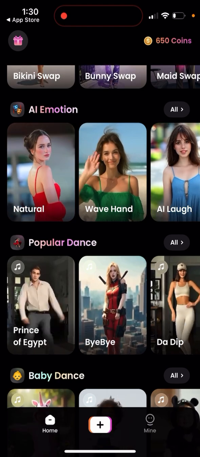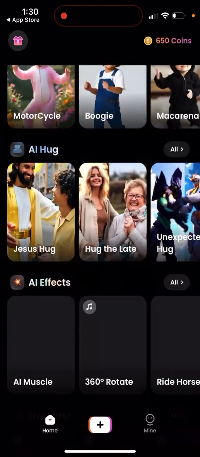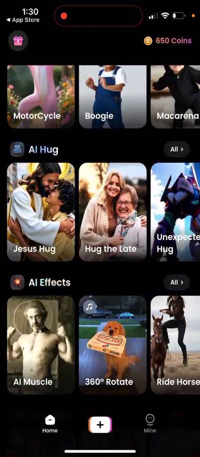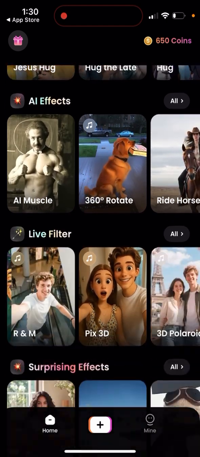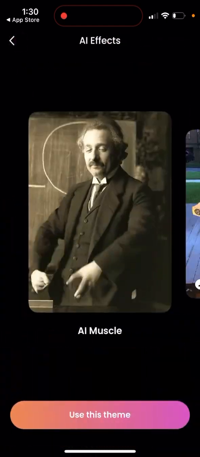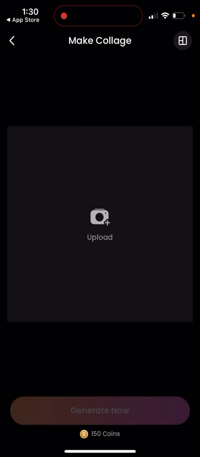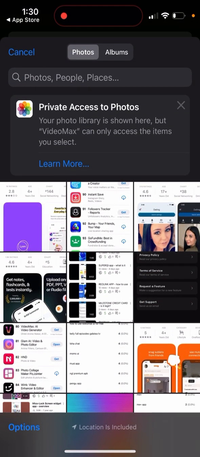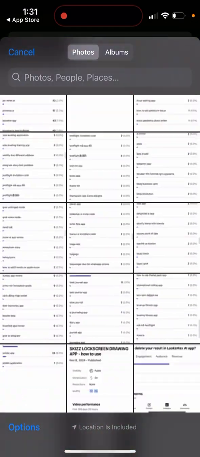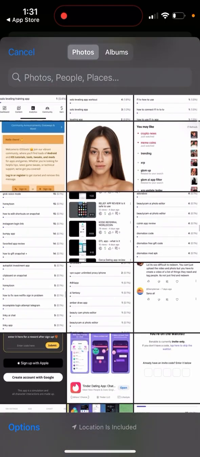So for example, if I want to have some AI effect, I can just use the theme. I can then tap to upload, and for example, I have some template picture.